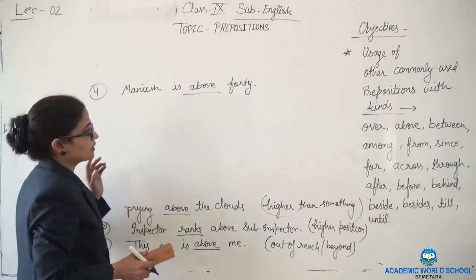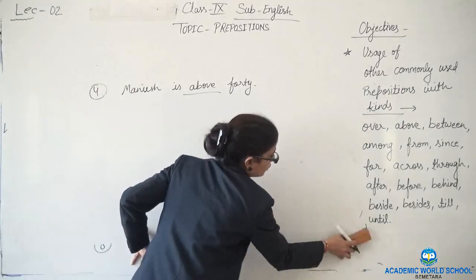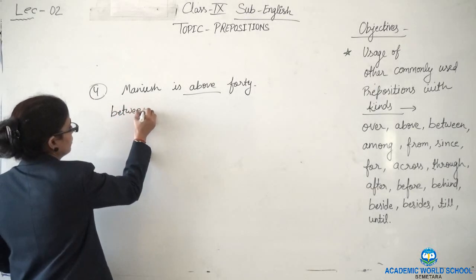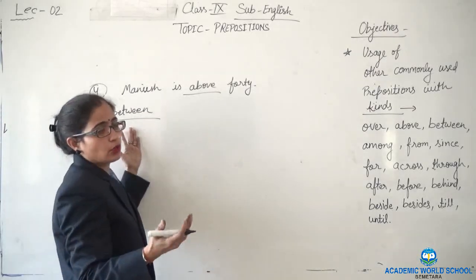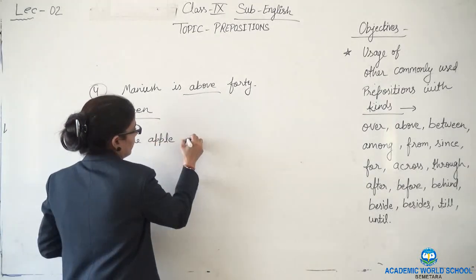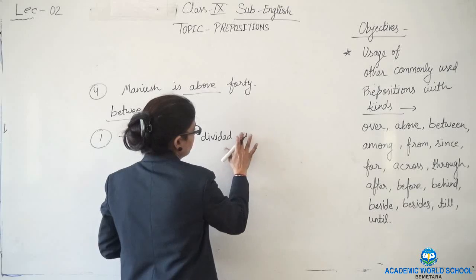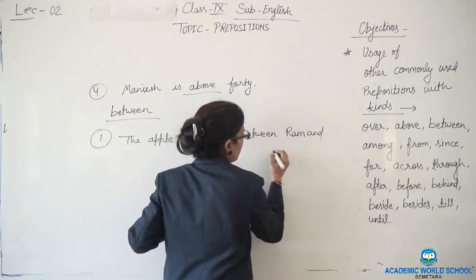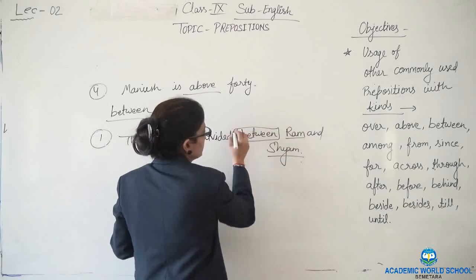Now let's see the examples of between and among. When we use them, generally we get confused about where to use between and where to use among. So between is used for two persons or two things, like the apple is divided between Ram and Shyam. So here we have two persons, Ram and Shyam, and here we have used between.